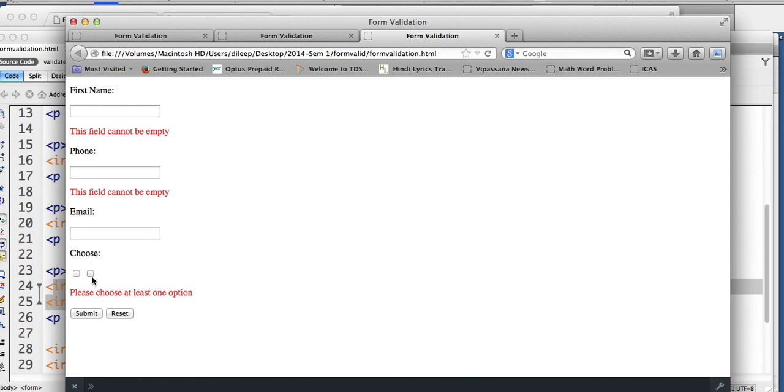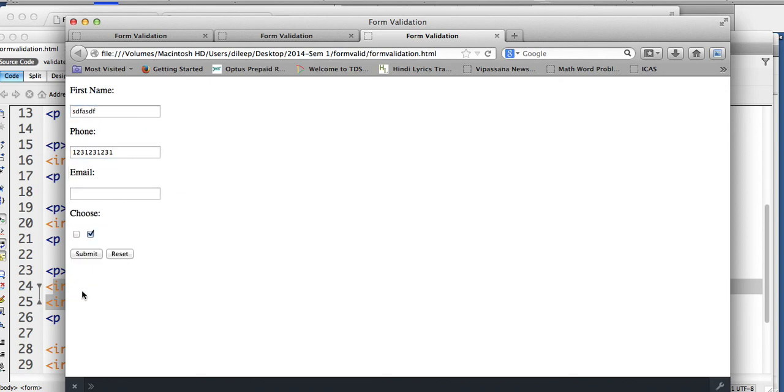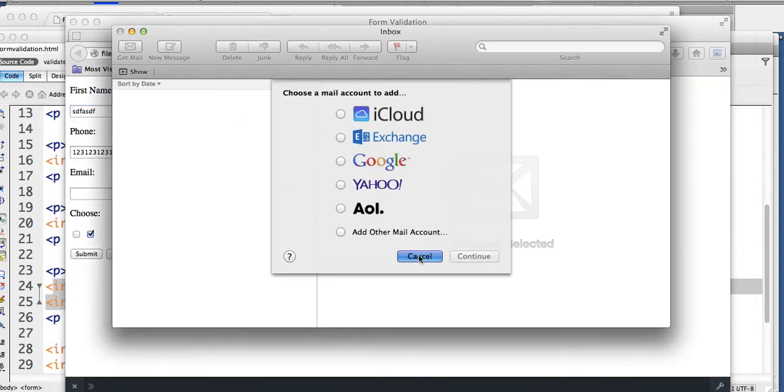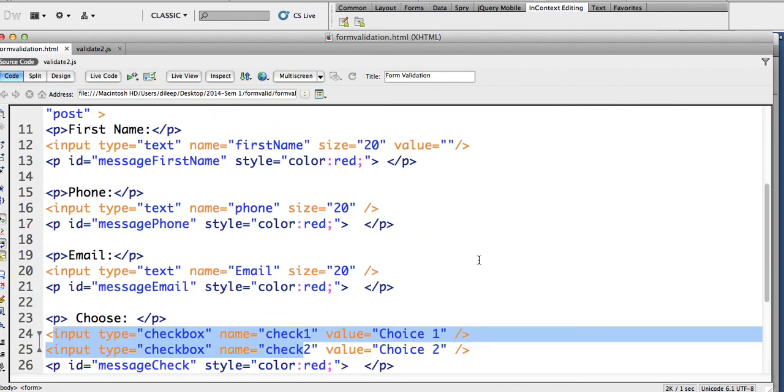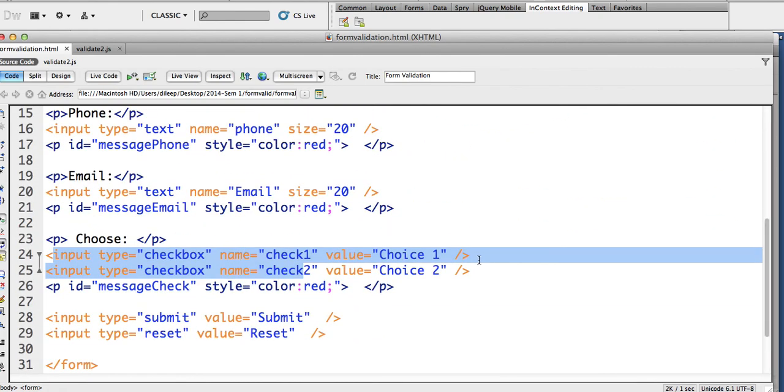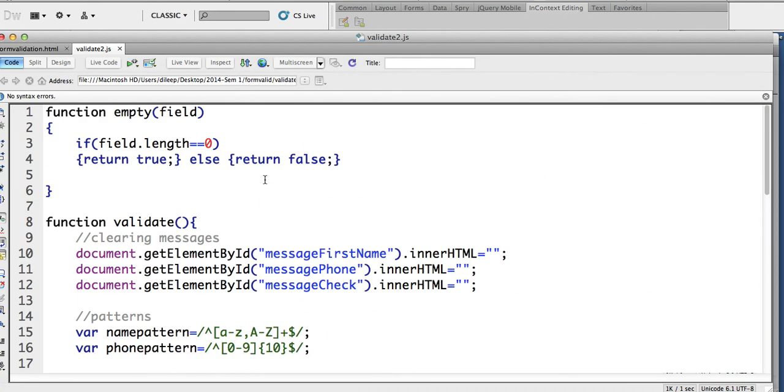You can see, please choose at least one option, and when I click it, that's gone. And when I give something here, that should go away, and now my form is working. You of course also have to do this for email and so on and so forth. It's a long assignment, it will take a lot of work. So anyway, I hope you can finish it. All the best for that. And I'll just scan this a bit slowly so you can have a look at it.